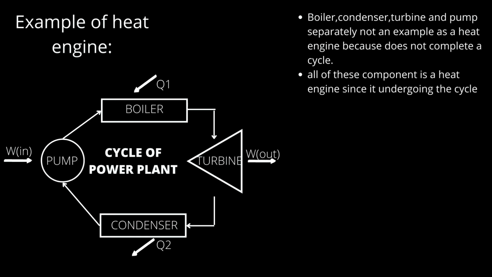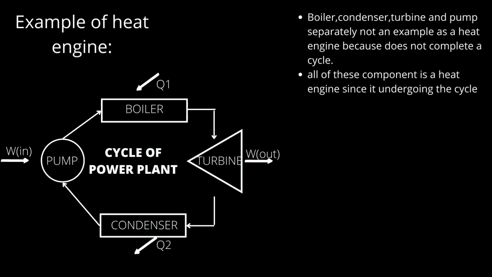Q1 is the heat energy supplied to the boiler, and it flows to the turbine, where work is produced, and then flows to the condenser. Q2 is the heat rejected into the sink, which is the atmosphere. The fluid continues flowing into the pump, where work is done on it, and continues to the boiler.